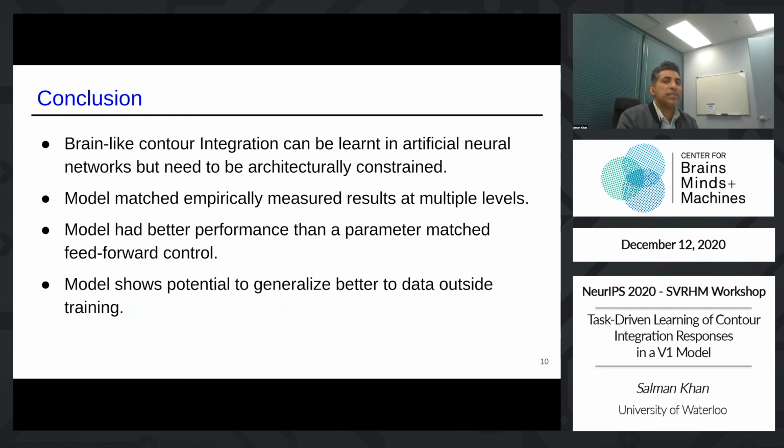So in conclusion, brain-like contour integration can be learned in artificial neural networks. However, these models need to be architecturally constrained. Our contour integration model matched empirically measured results at both the neurophysiological and behavioral level. This was not the case for a parameter-matched feed-forward control. Our results also show that the model had slightly higher performance than the control, and that it was better at generalizing to data outside what it was trained with.